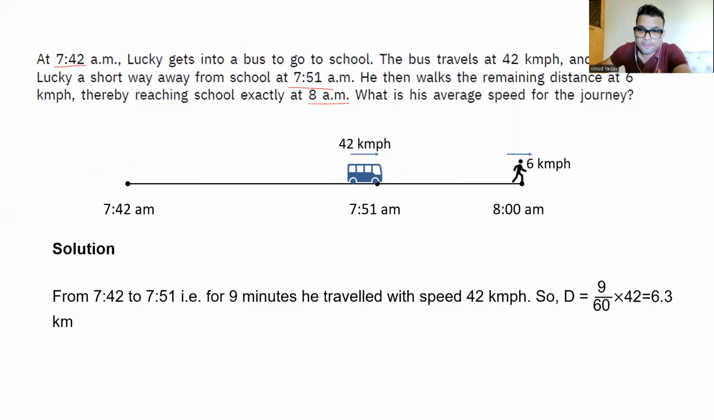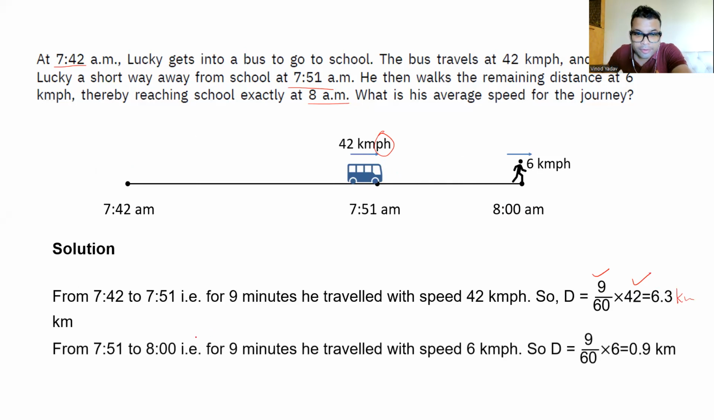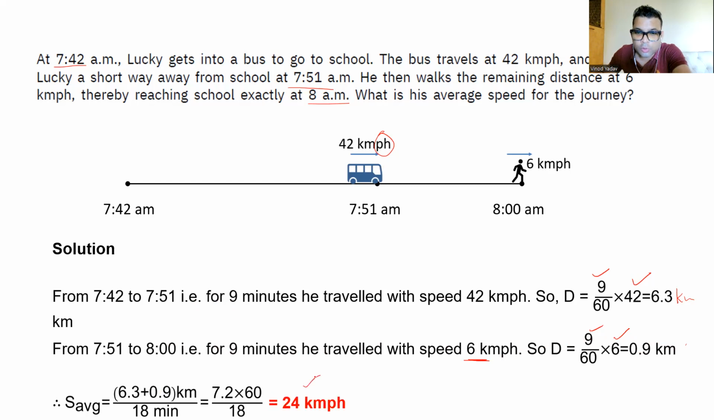That is 9 minutes. Distance covered in 9 minutes is speed into time. And this speed is in terms of kilometer per hour. Be very, very careful of the units, right? So in this case, the distance covered is 6.3 kilometers. Yeah, 7:51 to 8, 9 minutes. The speed was 6 km per hour. So distance is speed into time. So in this case, the distance is 0.9 kilometer. So total distance traveled is 6.3 plus 0.9 divided by total time taken is 9 plus 9, 18. Solve, you'll get this.